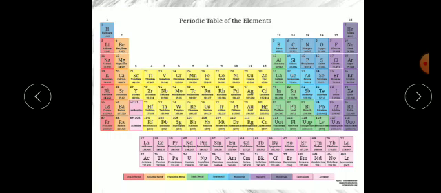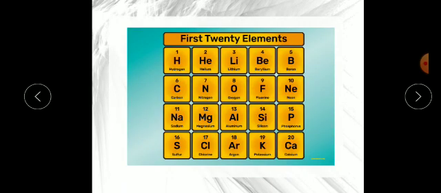For each element they have given a symbol. A symbol is a short form of the element. Please remember that elements are always represented by their symbol. Now in the classroom also we give you your roll number. You can see these numbers 1, 2, 3, 4, 5, 1 to 20. These are their roll numbers. We can easily remember your roll number because it is a number, so in short we can easily remember it.